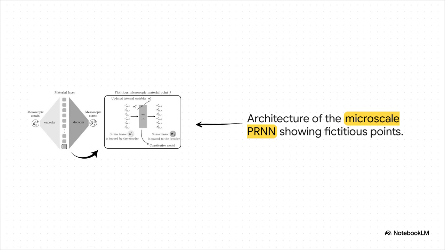And this brilliantly illustrates the inner mechanics of that material layer, specifically those gray boxes right in the center. Instead of standard scalar activation functions, neurons are grouped into sets known as fictitious material points.